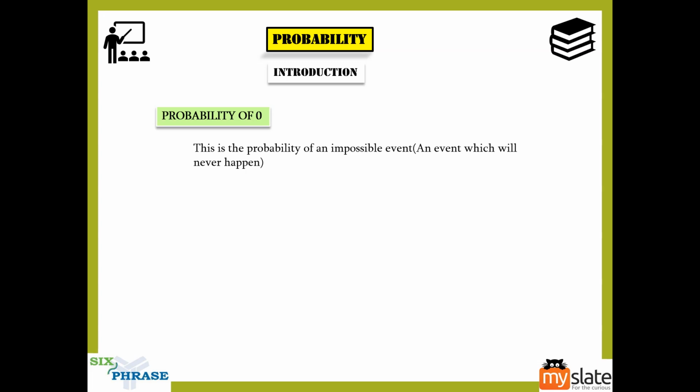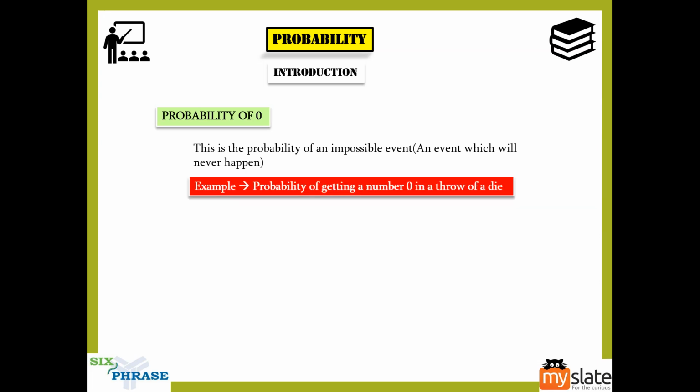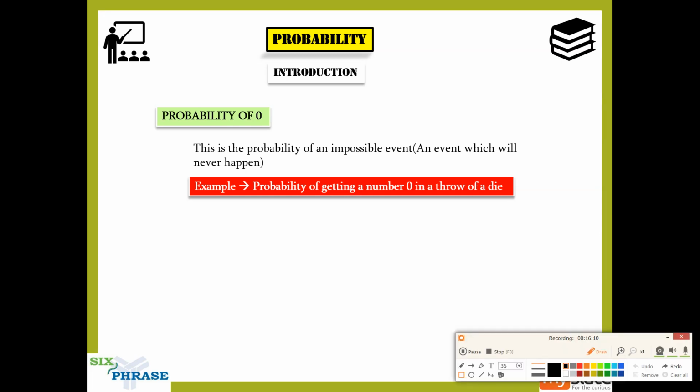Now, what could be the examples? For example, the probability of getting a number 0 in a throw of a die. Okay, you know this, right? You know this dice, right? So this is the dice, guys. When you have two of these, you call it dice, and because we just have one, I call it a die, D-I-E. If you have two, you call it dice. You've seen this. I know most of you would have seen this.